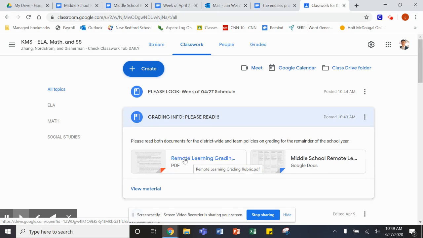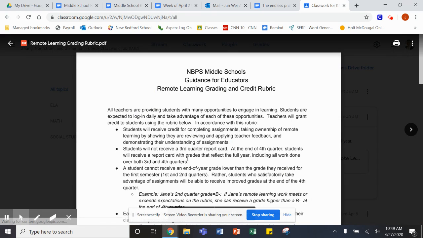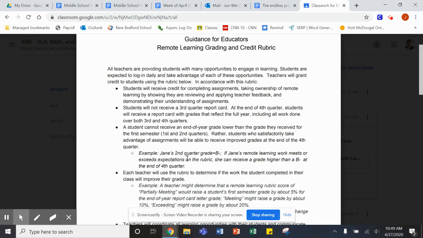If you click in, you'll see two attachments. One is a PDF that is from the district. Let's go ahead and click that. This is directly from the downtown district office, and it gives a very detailed explanation as to how your grades will work. So you will receive credit for any completed assignments. You will not receive a third quarter report card, as you see here. And at the end of fourth quarter, so at the end of this school year, your work will be reflected on your end of year report card.